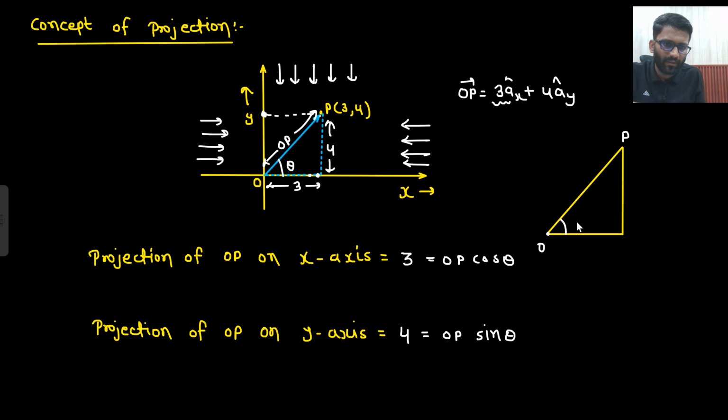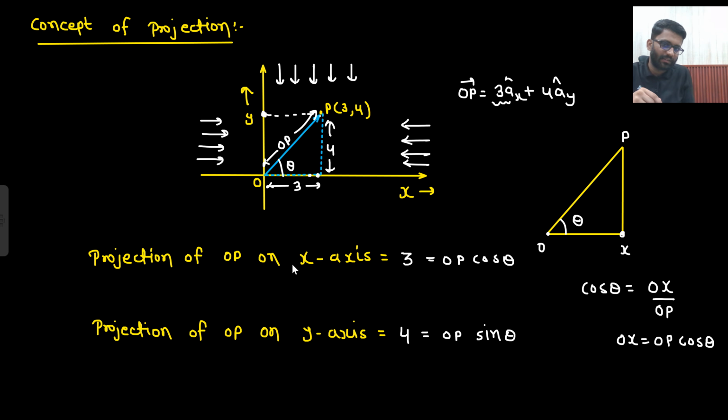OP, theta, and this is some point X that I don't know. So what will be my cos theta? Base by hypotenuse. So OX divided by OP. What is my OX? OX is OP cos theta. So yes, this 3 is OP cos theta only.